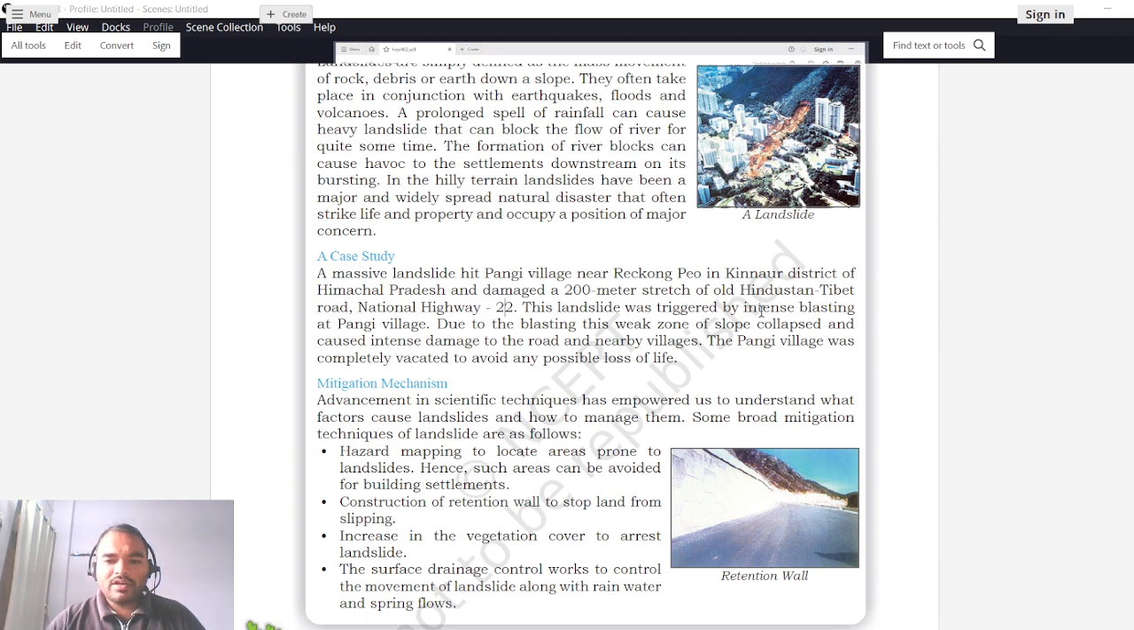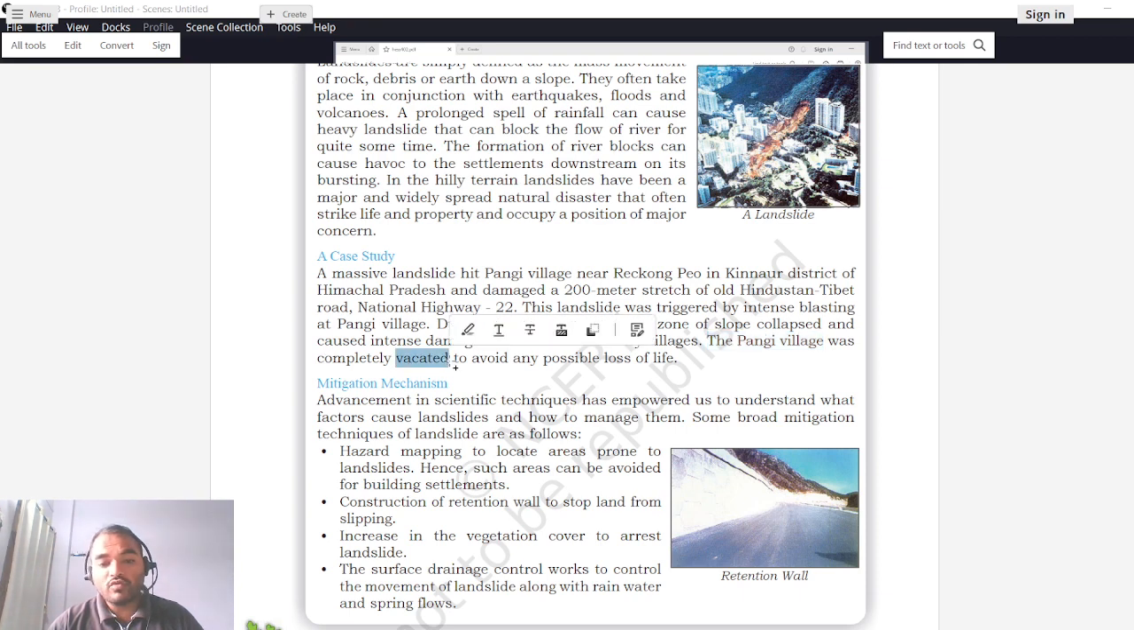This landslide was triggered by intense blasting at Pangi village. And what was the cause of this landslide? Some blasting was done in Pangi village, and because of the vibrations of this blasting, this landslide took place. Due to the blasting, this weak zone of the slope collapsed and caused intensive damage to the road and nearby villages. Pangi village was completely vacated to avoid any possible loss of life. So due to this landslide, the roads were buried under the land, the villages were disturbed, and the area of Pangi village, where the blasting was done, was completely vacated.